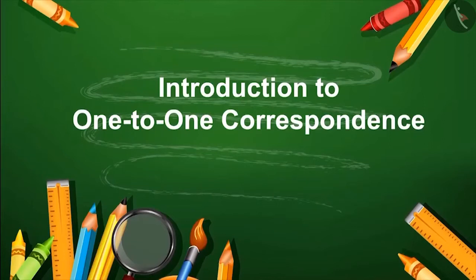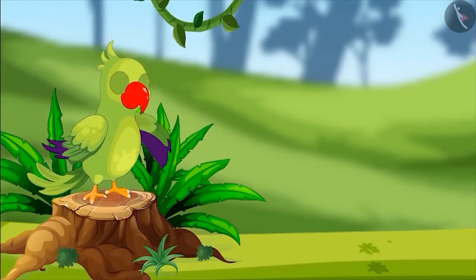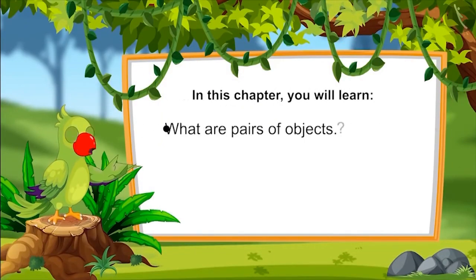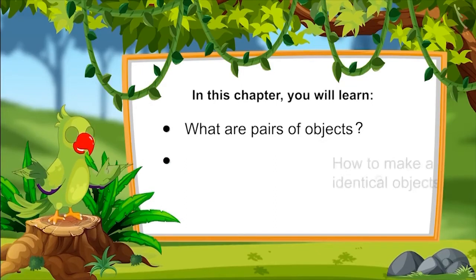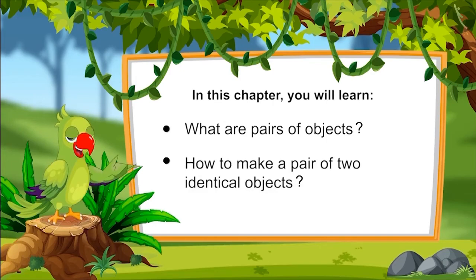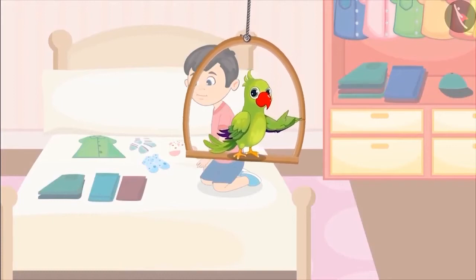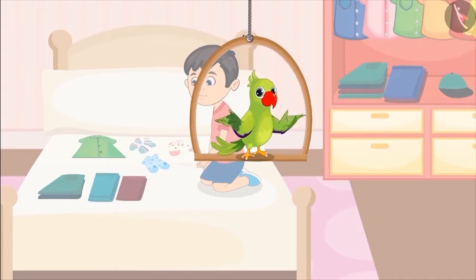Introduction to One-to-One Correspondence. Hello friends, I am the parrot. Welcome to this chapter. Let's see what you will learn in this lesson. What are pairs of objects? And how to make a pair of two identical objects? Chotu needs to arrange his clothes in his almirah. To do this, he has kept all his clothes on his bed.